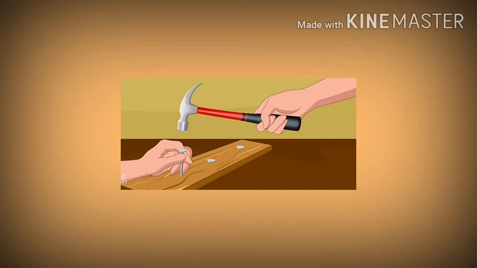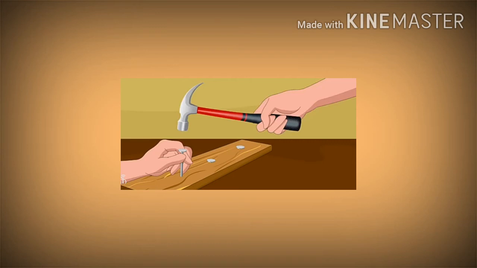By applying a force using the thumb, one can push the pins into the board. On the contrary, while pressing ordinary pins into the board, the thumb may get hurt. What does this simple thing tell us? The nail easily penetrates into wood from its pointed end. From this, you can conclude that when a force is applied on the head of the nail, it is easy to hammer it into the plank.